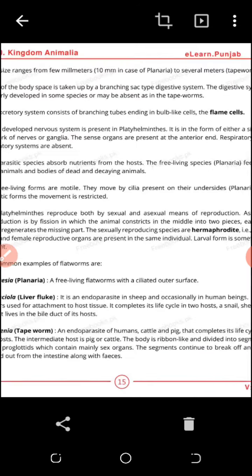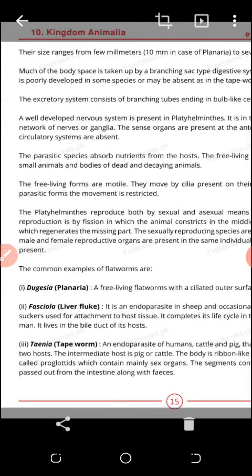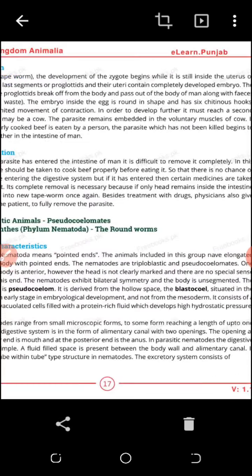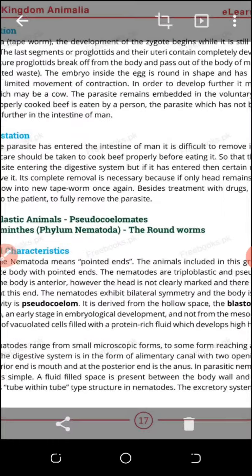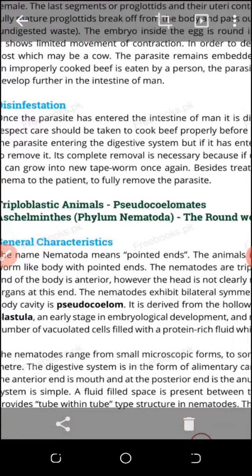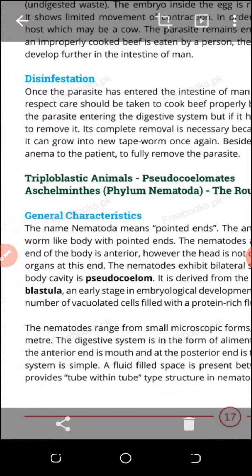But before that, the bilateria group. Planaria we have already discussed. Liver fluke has one sucker. We'll go back to the triploblastic group, that is Nematoda. Nematoda, I will tell you, have a false body cavity.